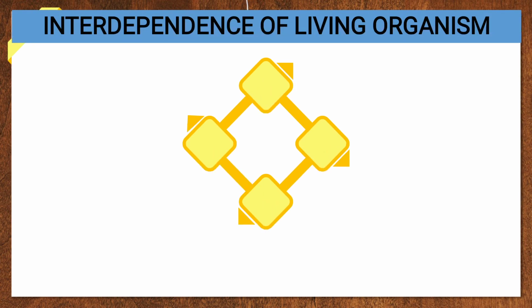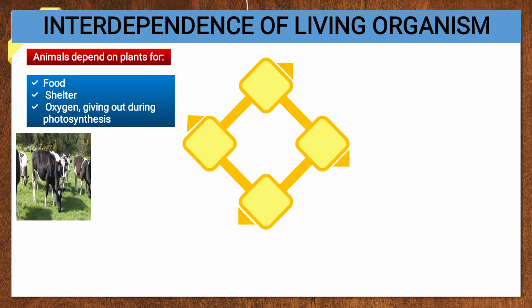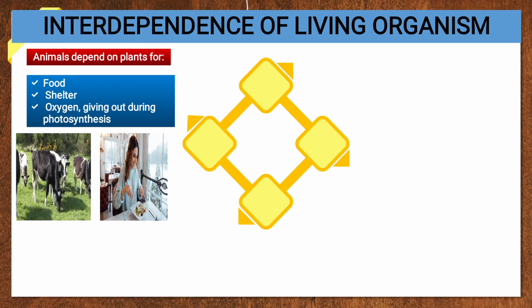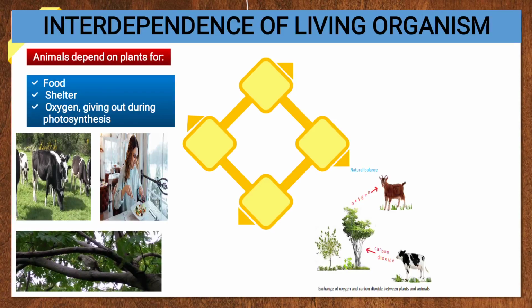Now, interdependence of living organisms. Animals depend on plants for food. Now you see, we are eating food. For shelter, birds use trees as their shelter, their house. Oxygen is given out during photosynthesis. As you see in the image on the right side, oxygen is given out which is utilized by the goat. We also utilize oxygen. So these are the ways animals depend on plants.